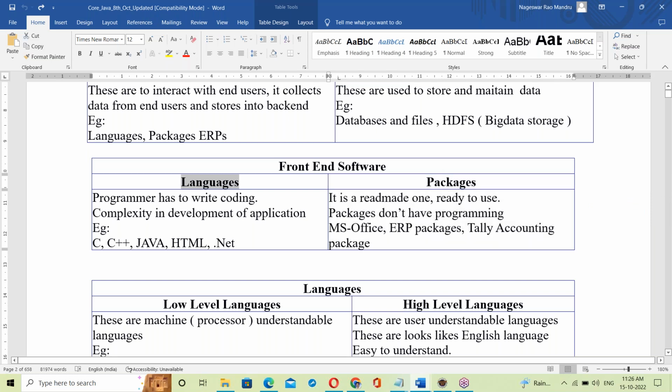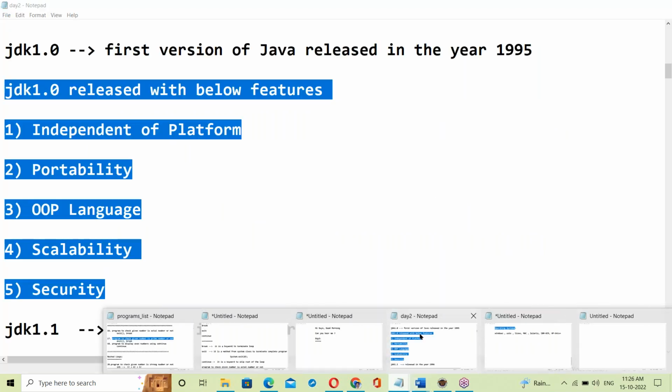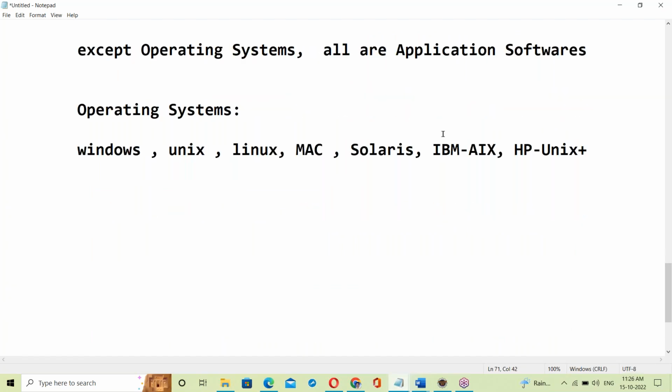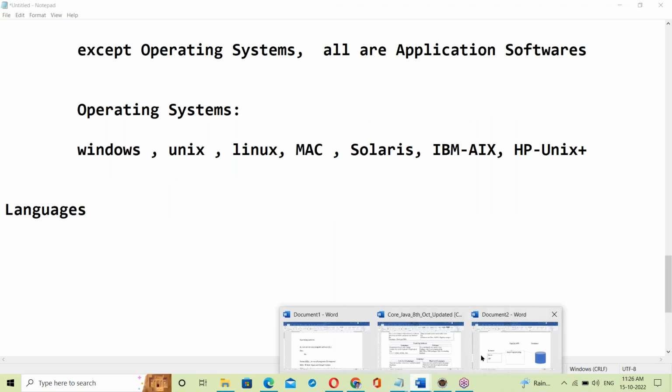See, if it is a language, yes, we should develop the code. The programmer has to write the code. Coding is what a language involves. What is Java? Is it a language or a package? Java is a language. Now let us see about languages.